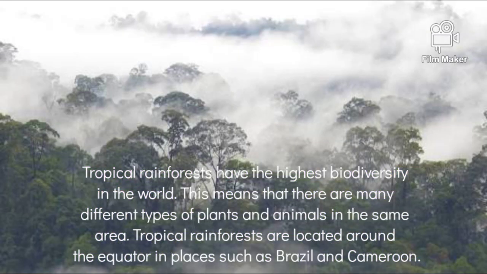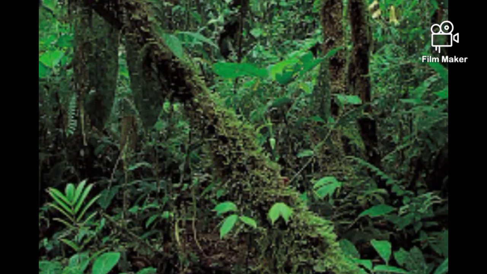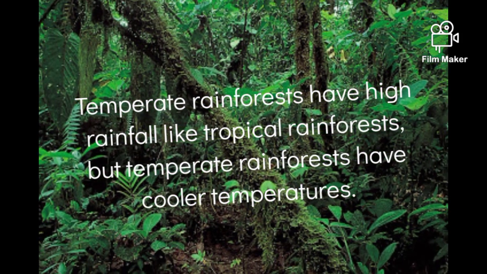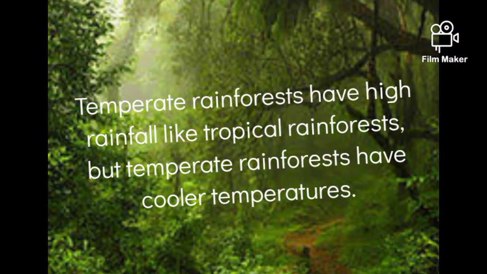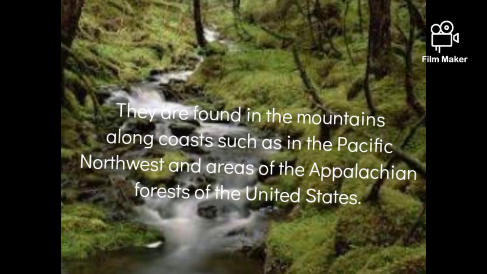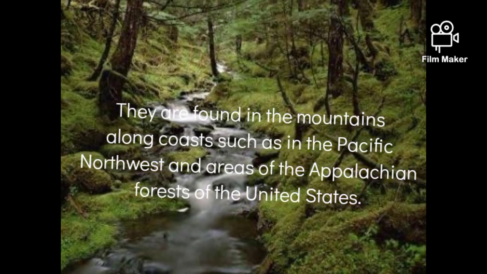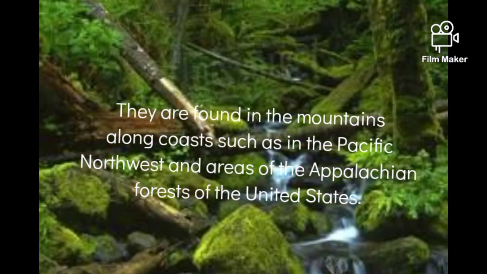Tropical rainforests are located around the equator in places such as Brazil and Cameroon. Temperate rainforests have high rainfall like tropical rainforests, but cooler temperatures. They are found in the mountains, along coasts such as in the Pacific Northwest and areas of the Appalachian forests of the United States.